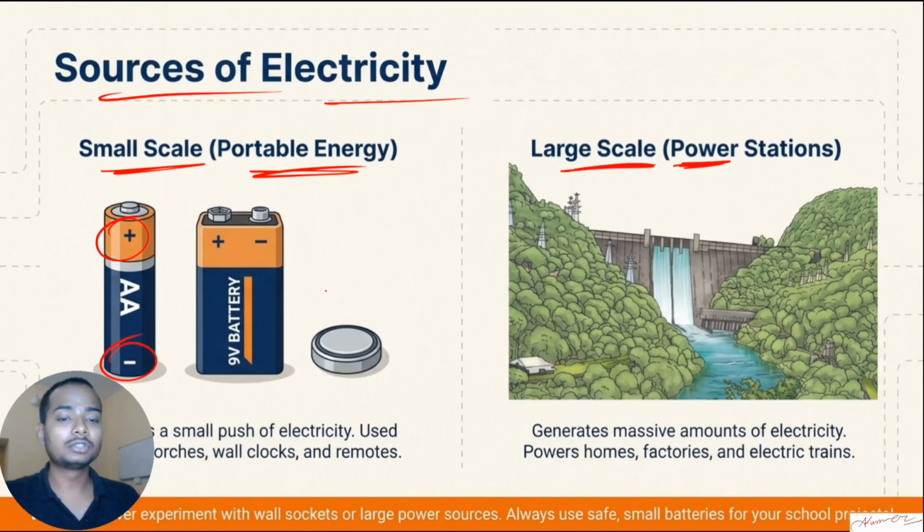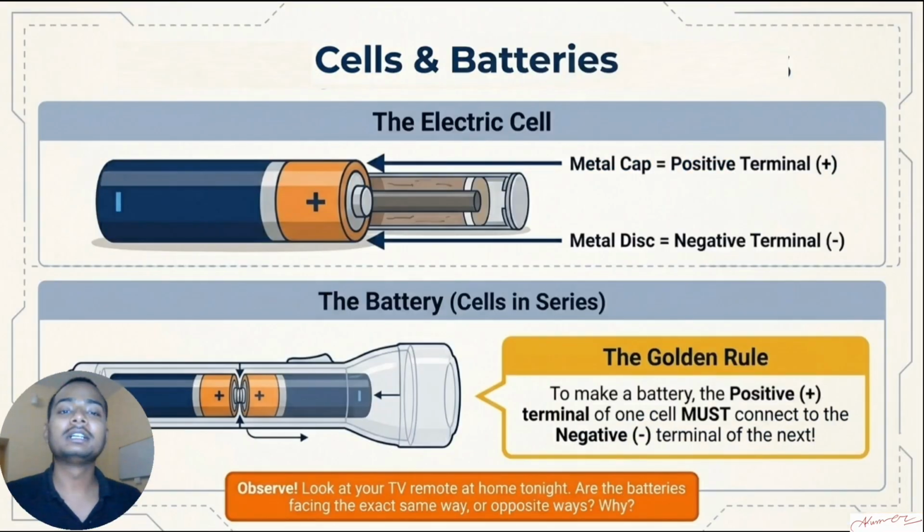Next section, let us talk about the cells and the batteries. Cells basically convert chemical energy into electrical energy. How that chemical energy is converted to electrical energy is a different thing. For that you will have to go into more basics of chemistry. There's some electrolyte inside it, some reaction happens, and because of that the electrons start moving. When the electrons start moving, electric current is generated. So that's how it is generated. Clear?